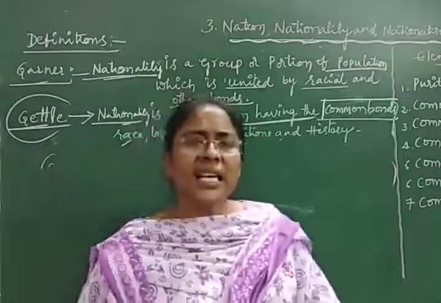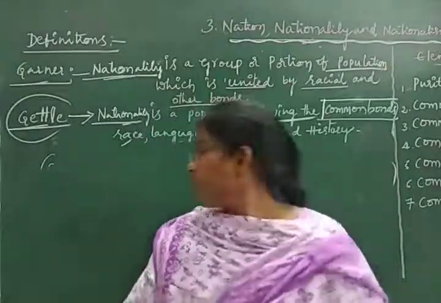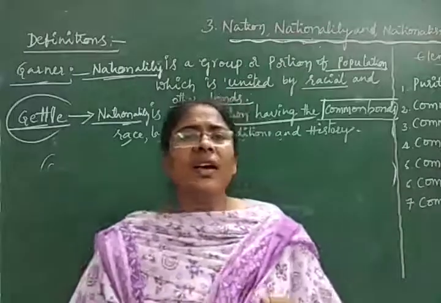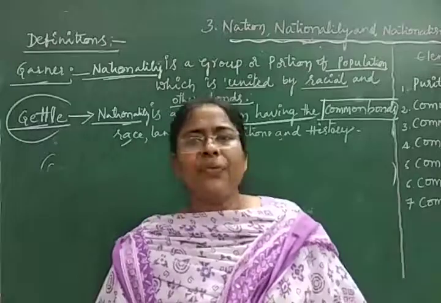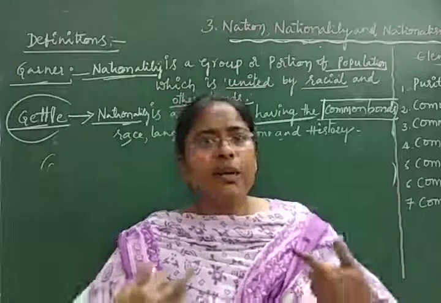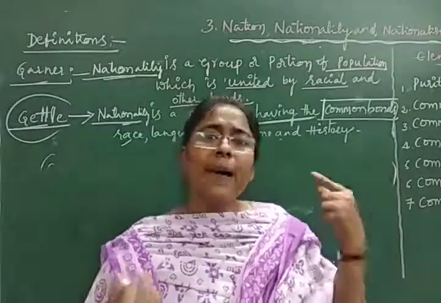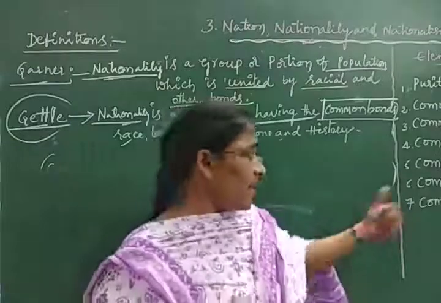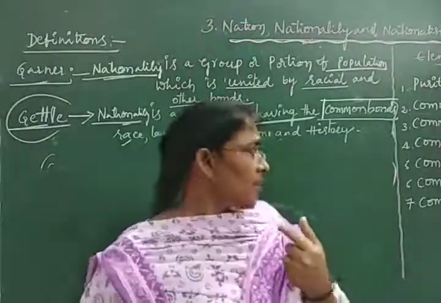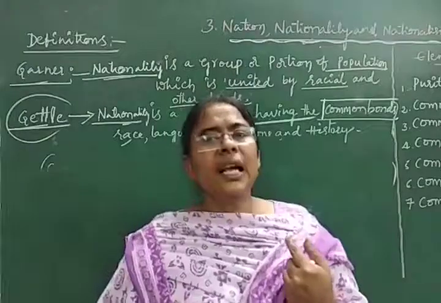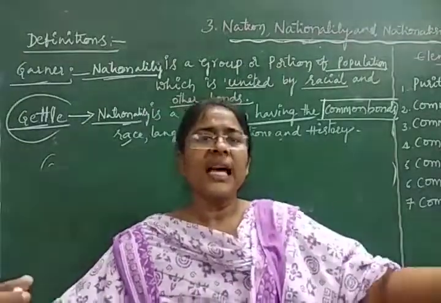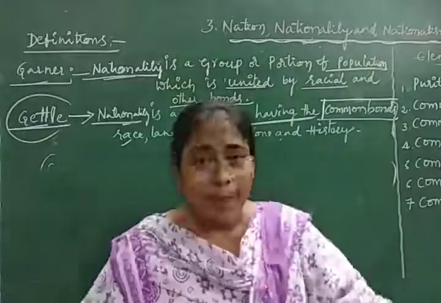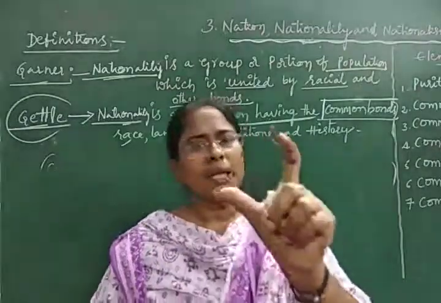Next, common history, common culture, which explains the way of life, dress, and habits. And the last one, common political aspirations or desires, which promote unity or oneness among the people.